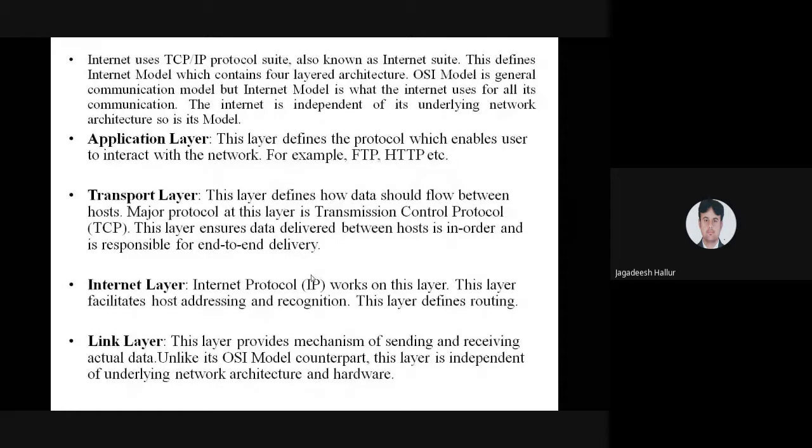The next point is that TCP is slow in comparison with UDP. Slow means that if the network is busy, or the path is not available while transmitting data, it takes a little delay to reach the destination. As compared to UDP, where whatever is live, like when we are seeing Facebook, chatting on WhatsApp, watching videos, listening to audios, or making a call to your friend, it happens immediately. That is live. TCP is slow as compared to UDP.